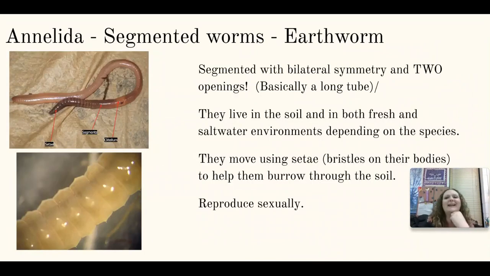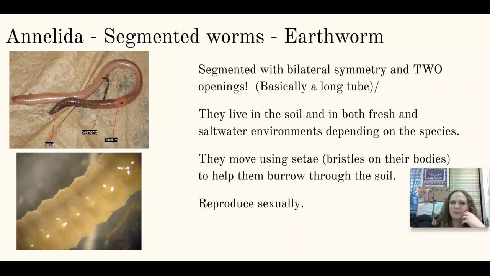Finally, phylum Annelida. I don't know why, but every standardized test on the planet, I think, asks about phylum Annelida, and I'm not really sure what the deal is. We all just really like earthworms. So phylum Annelida, these guys are segmented worms. They have little body segments, and they have bilateral symmetry, but two openings. Basically, these guys are a long tube.